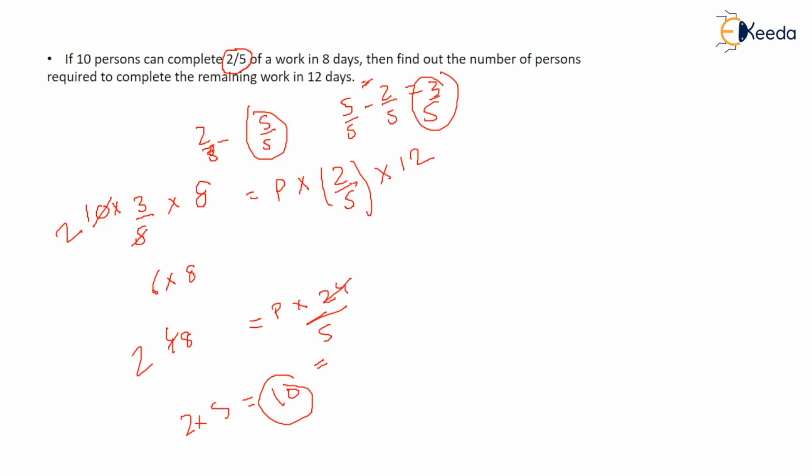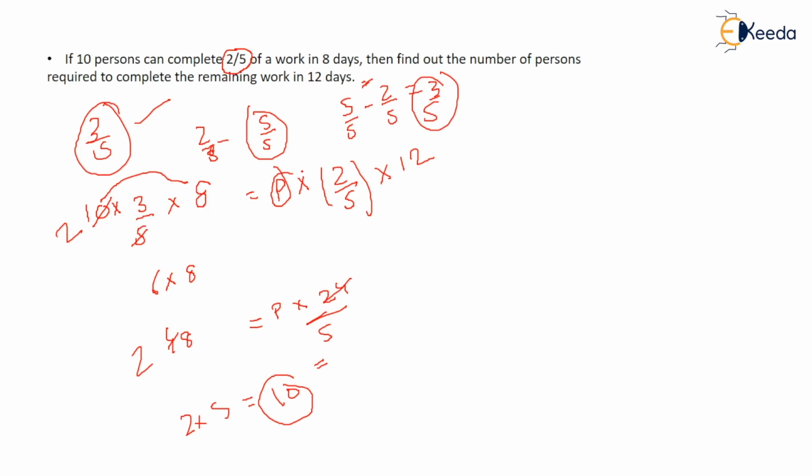Okay, so let us recall what we did. 10 persons completed 2/5, right? So how much work was remaining? 3/5 was remaining. This 3/5 will be done by the remaining people. The work that was done by the previous people, we know, was by 10 people in 8 days. So we equate this 3/5 work to the efficiency of 10 people in 8 days, and find in how many days, or with how many people, they will complete this 3/5 work.